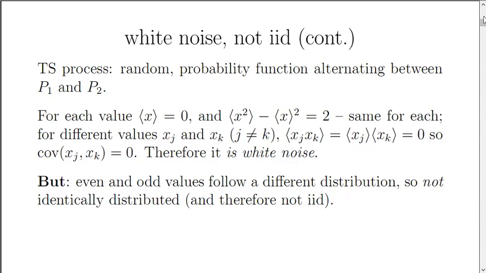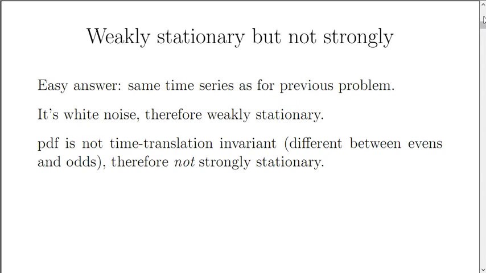The next problem was to devise a time series process which is weakly stationary, but is not strongly stationary. Well, there's a relatively easy answer, and that is the same time series as for the previous problem. We showed it was white noise. Well, white noise is weakly stationary, so that process is weakly stationary. However, the probability density function is not time translation invariant. It's different between even and odd values. Therefore, it is not strongly stationary.